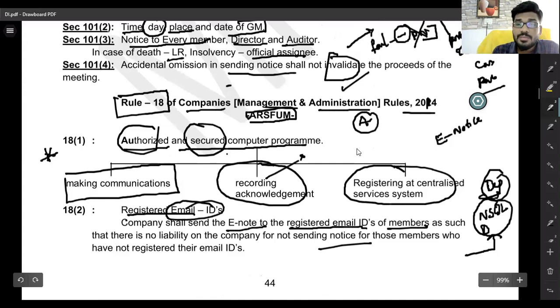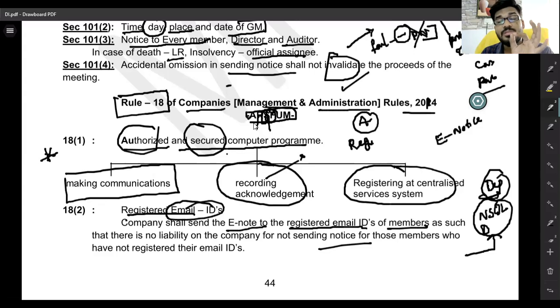R stands for registered email IDs. We send to their registered email IDs. F is the subject line. What is the type of meeting? When is it being conducted? What is the place of the meeting? Everything shall be in the subject line. Failure in transmission, or accidental omission to send, does not invalidate the proceedings of the meeting.